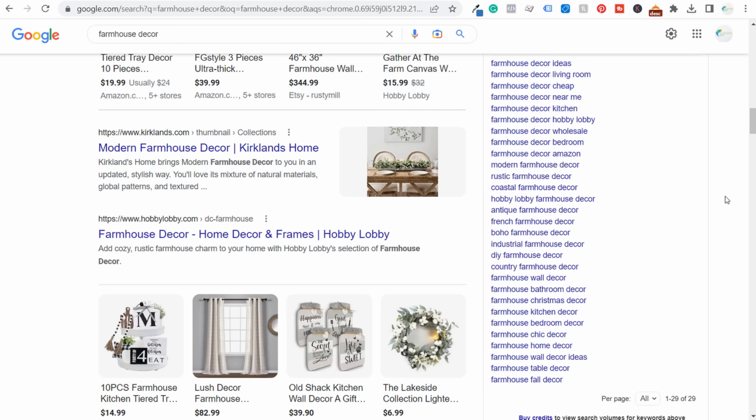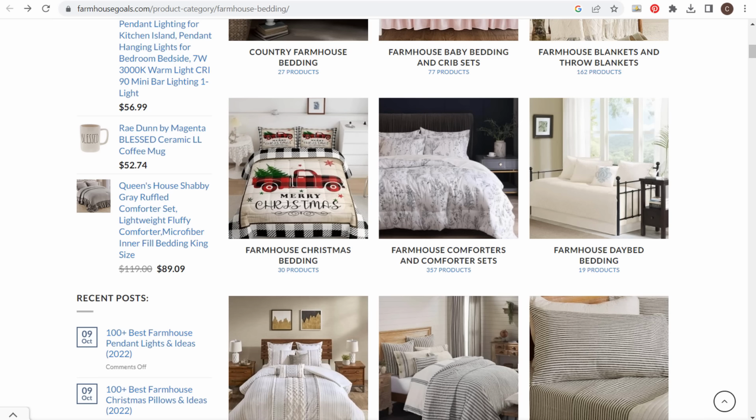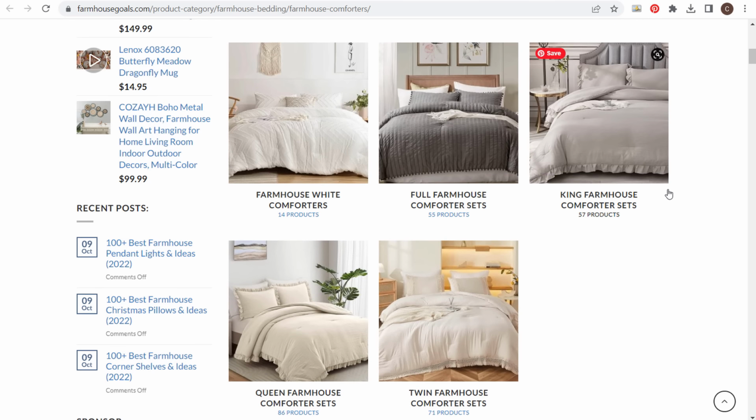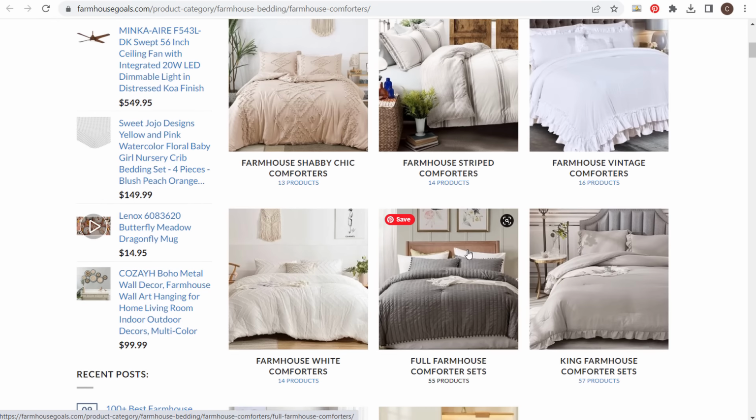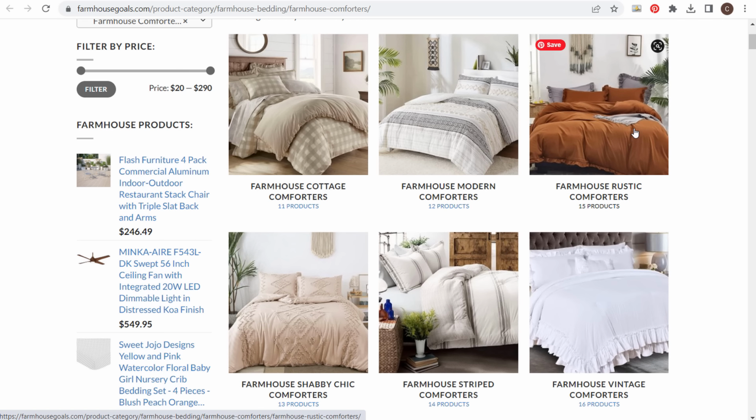So to come back over here one more time for my example, rather than saying, hey, I have 357 products here, they're all farmhouse comforters, hopefully you can find what you're looking for, I can say, here are all the different farmhouse comforters I have. You can find a comforter that fits the size of your bed. You can find a comforter in a specific color or style, and make sure you're finding exactly what you're looking for.